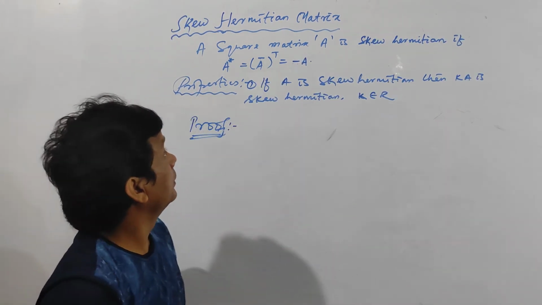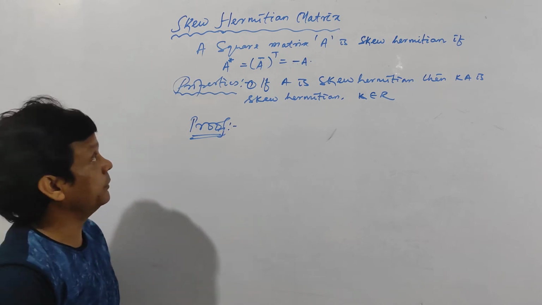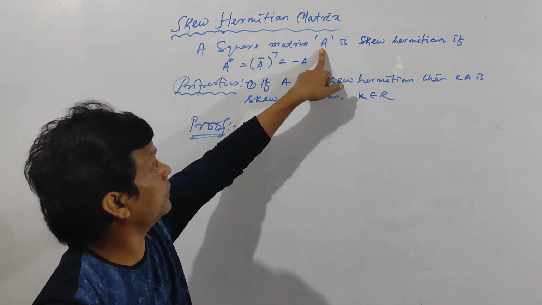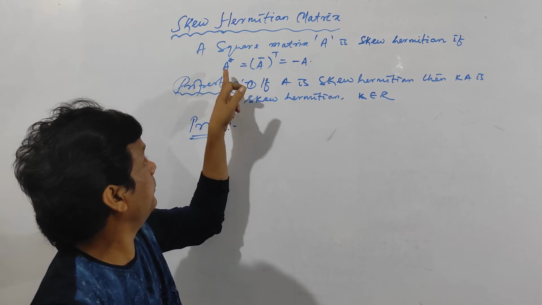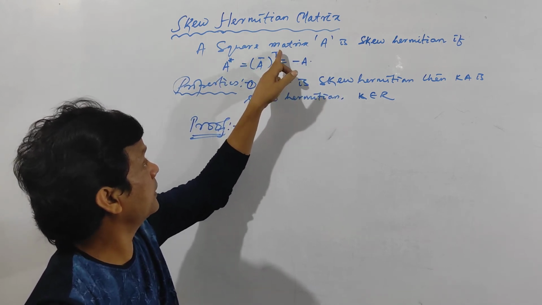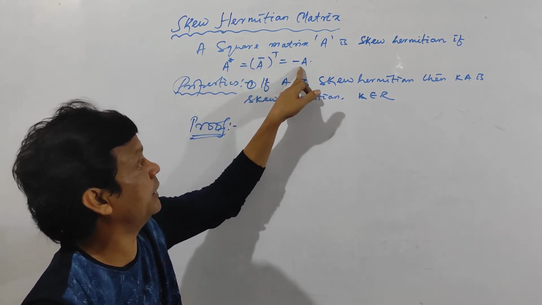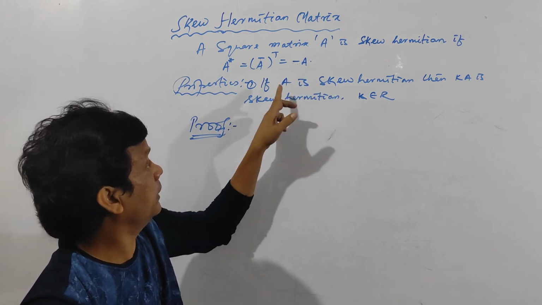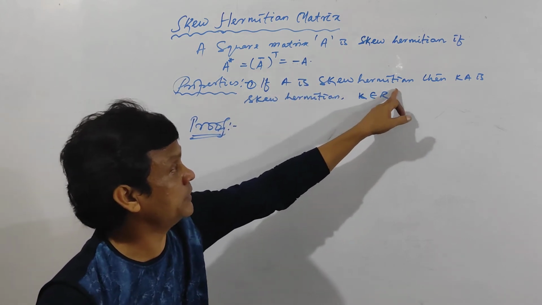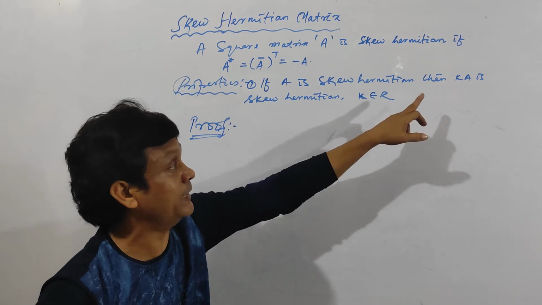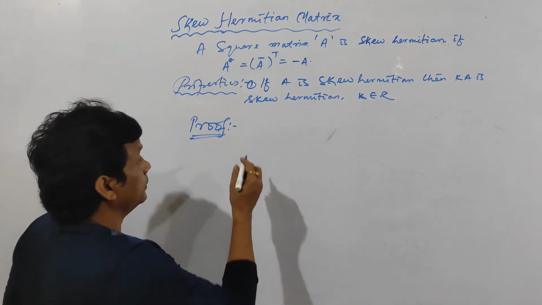See here, I am going to tell you about skew Hermitian matrix. I have told you a square matrix capital A is said to be skew Hermitian if A star is equal to minus A. That means transpose conjugate of a matrix A is equal to negative of A. And its first property: if A is a skew Hermitian matrix, then kA is also skew Hermitian. What is k? k is a real number.